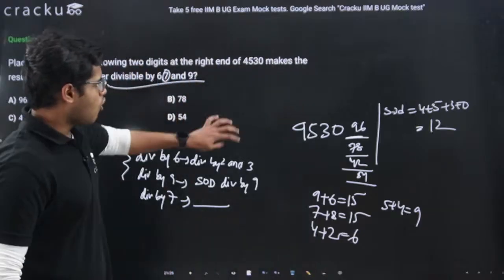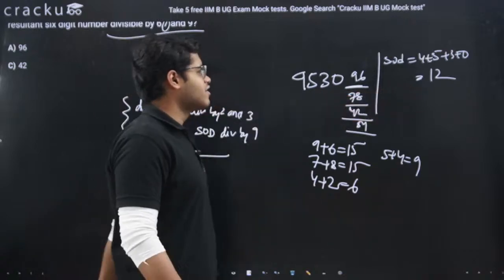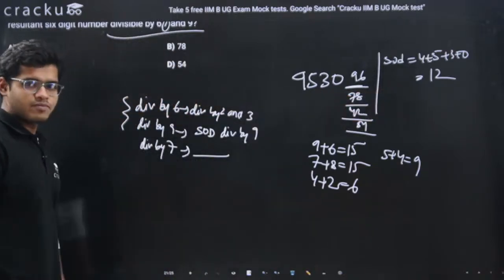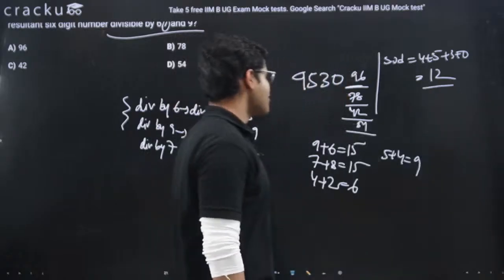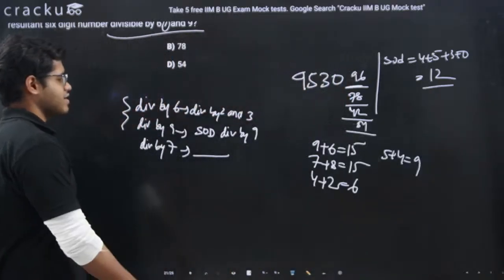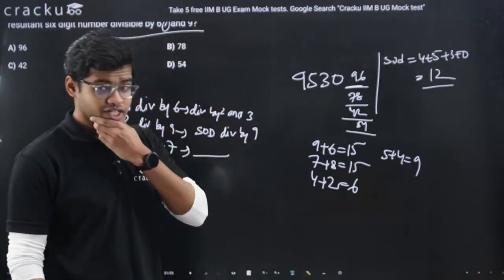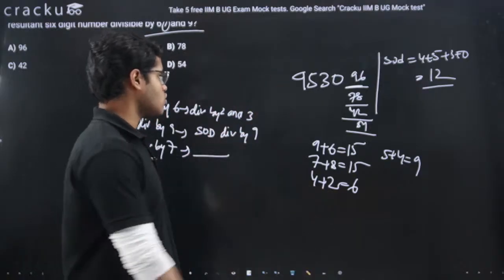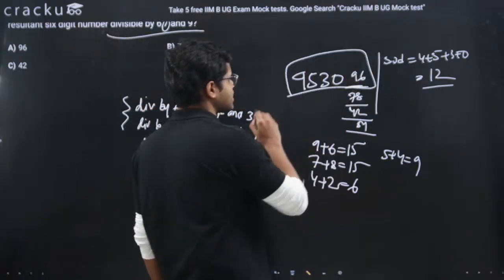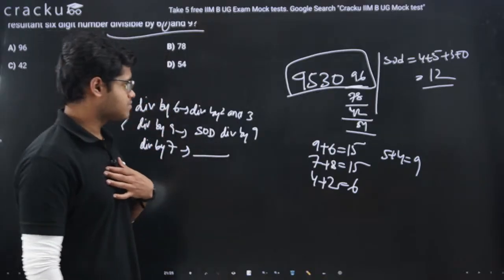Now, already we are having the sum of digits as 12, but after adding two digits, the overall sum of digits of the whole number will change.